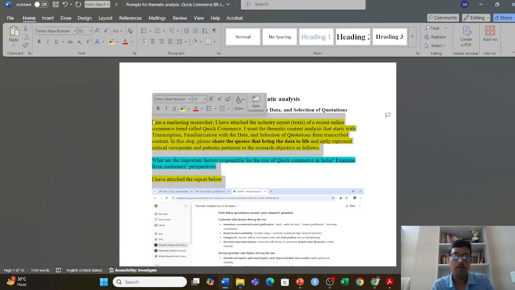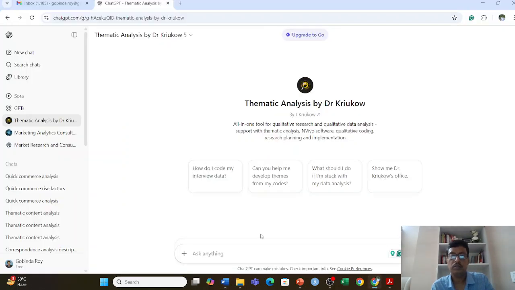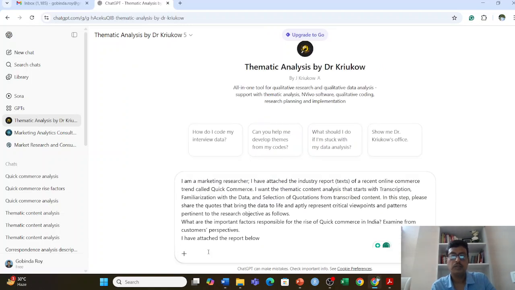So I copy this prompt and I will read it. Okay. So I paste it here. Now what I read: I am a marketing researcher. I have attached the industry report text of a recent online commerce trend called quick commerce. I want a thematic content analysis that starts with step number 1 I mentioned: transcription, familiarization with data, selection of quotation. Very important, because at this stage we will come up with a number of quotations from the transcript content, right? And in this step, please share the codes that bring the data to life and present critical viewpoints.